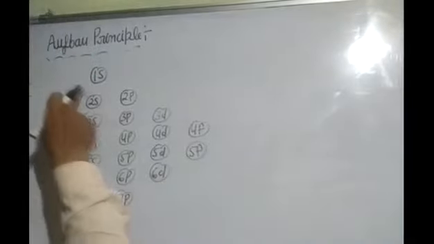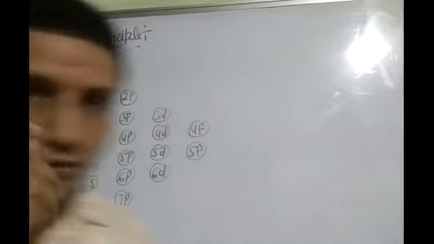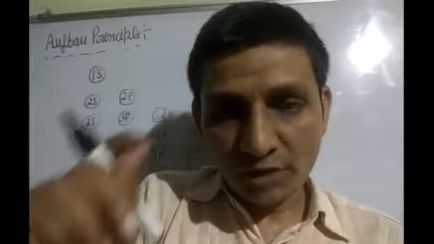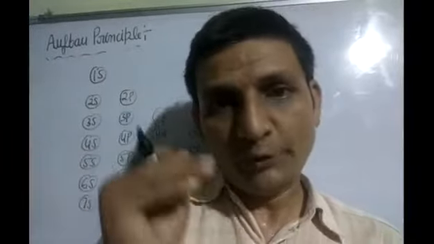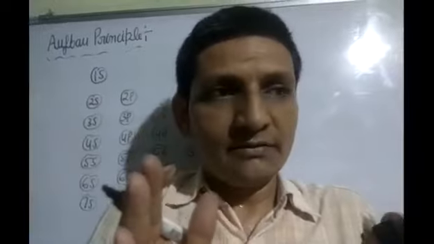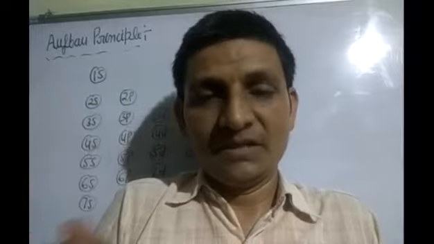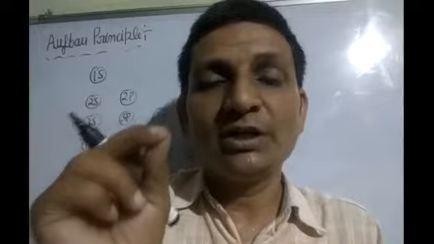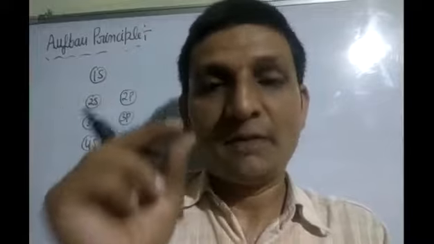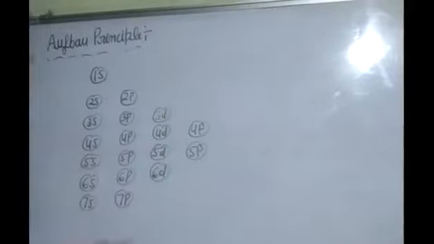Now the question is, what is SPDF? SPDFs are subshells. Electrons revolve around the nucleus in definite circular paths called energy levels. Energy levels are denoted by K, L, M, N, O, P or 1, 2, 3, 4. These energy levels are called shells. Shells can be further divided into smaller parts. These are called subshells. The subshells are s, p, d, f. The trick to learn the subshells is Sallu S, Paji P, Dila D, Feco F. So SPDF.